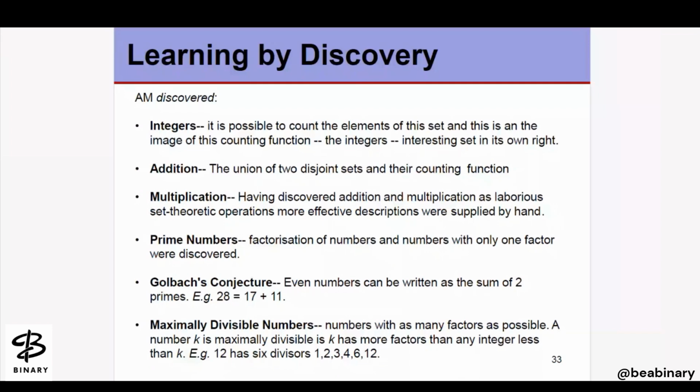Here the example is given: 28 is an even number, which can be a sum of two primes, 17 and 11. Then the maximally divisible numbers, numbers with as many factors as possible. A number k is maximally divisible if k has more factors than any integer less than k. So 12 has 6 divisors: 1, 2, 3, 4, 6, and 12. So these are the maximally divisible numbers.